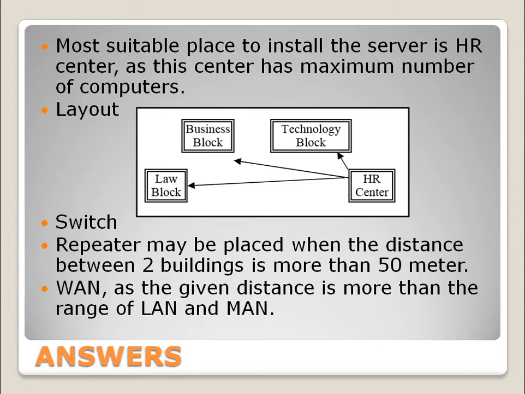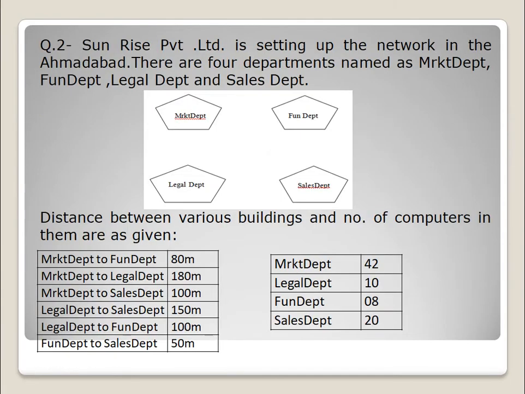The range of LAN is some meters, and some meters means up to 1 or 2 kilometers can also be in LAN, but more than that will be covered in MAN, metropolitan area network. It can be 20, 30 kilometers, 40 kilometers, but if it is in 1000 kilometers like this, then the network will be covered inside WAN, wide area network. Okay, let us discuss question number 2.